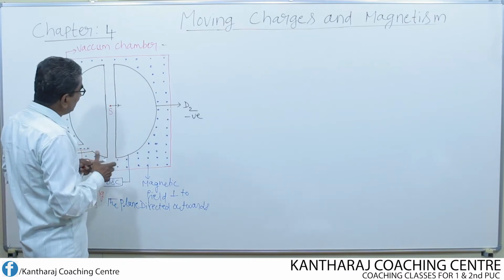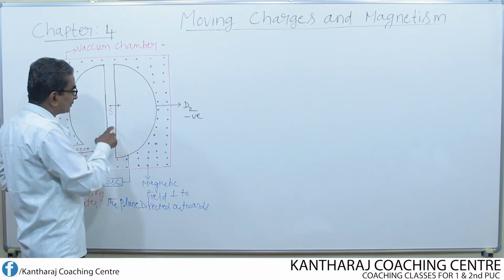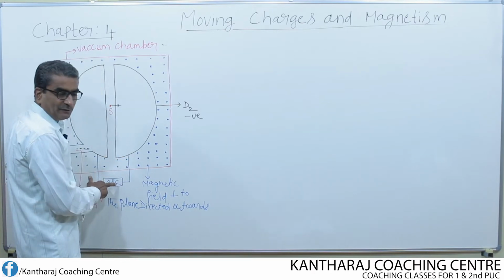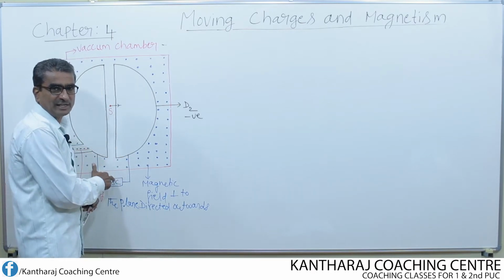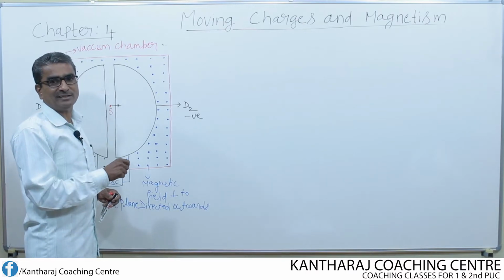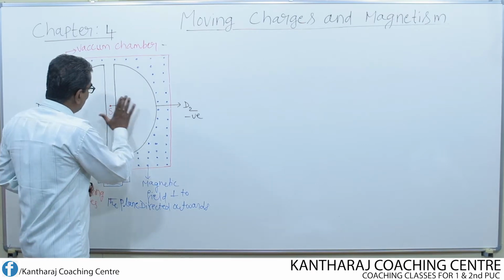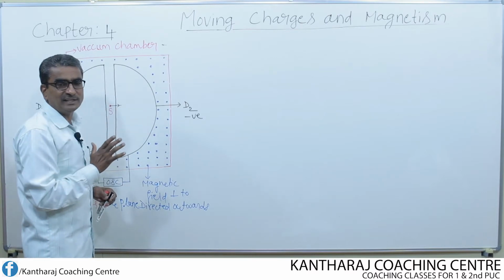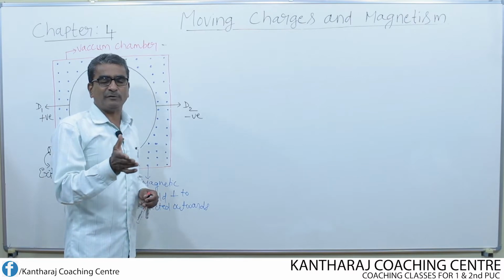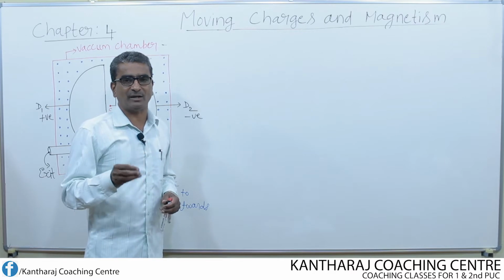Now inside this D2, the charged particle undergoes circular motion. Here the electric field, which is produced by means of the oscillator, provides the acceleration to the charged particle. And one more thing you have to remember is the electric field does not exist inside the Ds. Inside the Ds, electric field is always equal to 0, because electric field does not pass through a metallic conductor. This is one of the basic properties of electric lines of force.